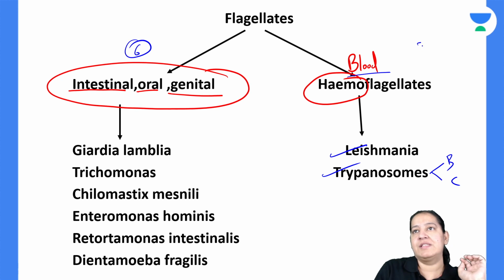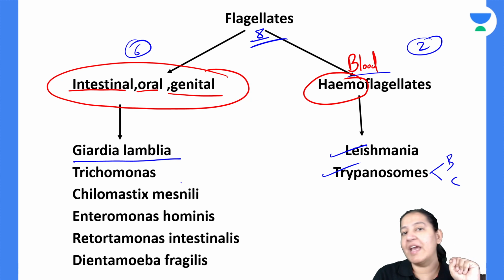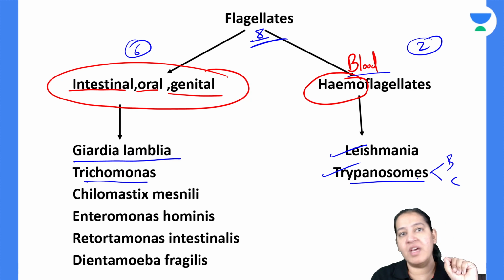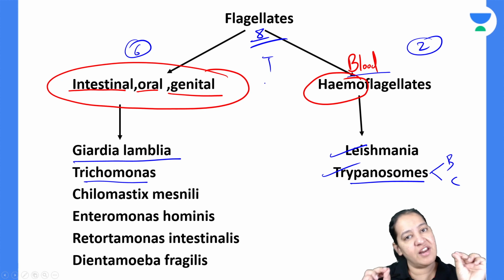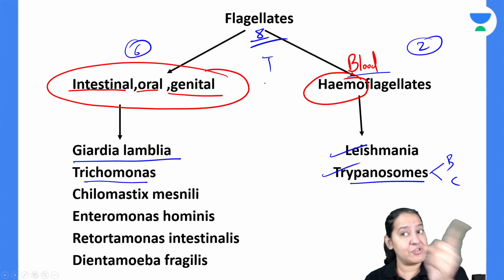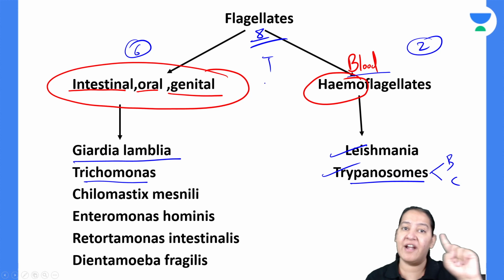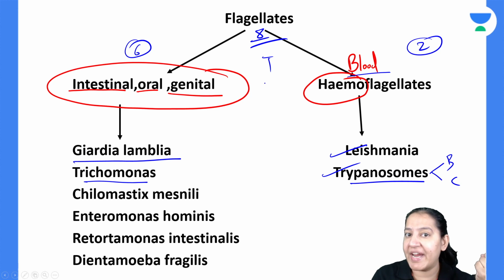Flagellates you have to study. 6 plus 2, total 8 flagellates are there. Have you got it? So Giardia lamblia is the hero here. I will teach you Giardia lamblia in detail. Trichomonas. Giardia, no, this was trypanosome. There are many T in the entire parasitology. Take care of T. You will get confused in that. So it is trypanosome, which is a hemoflagellate, and trichomonas, it resides in vagina of the female.